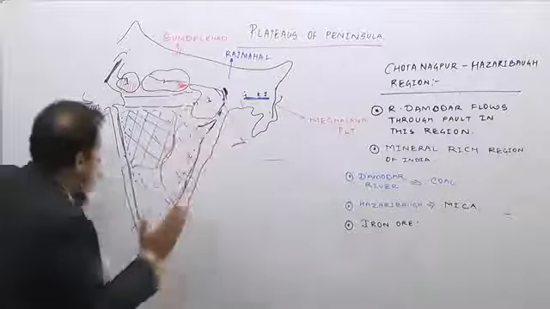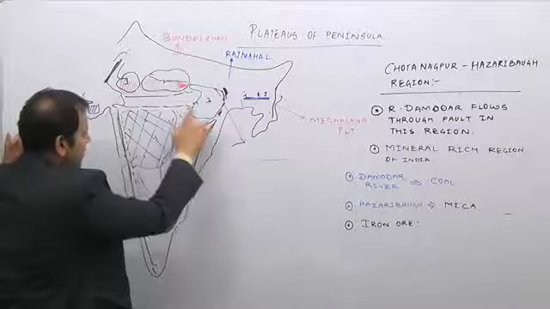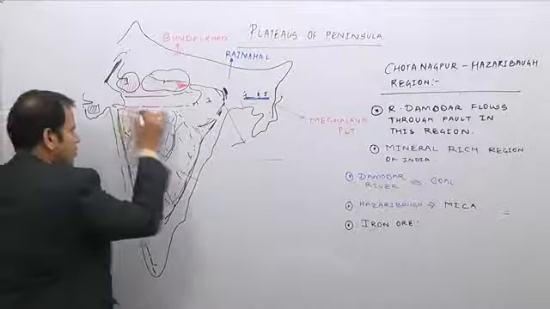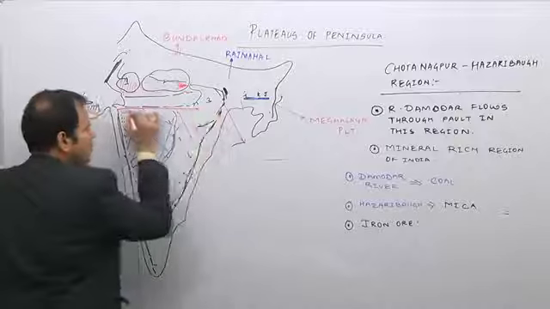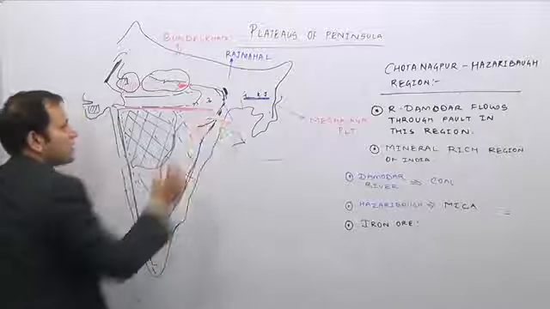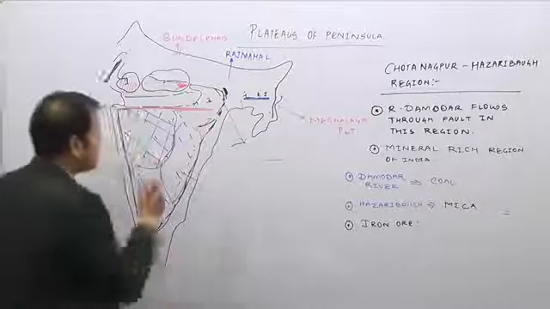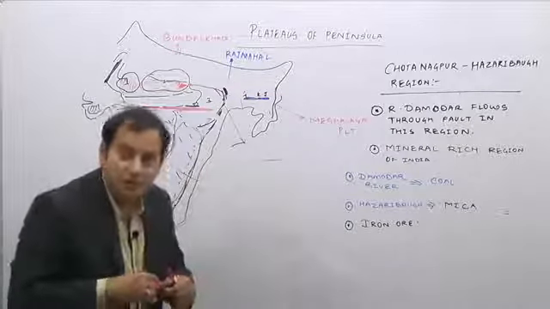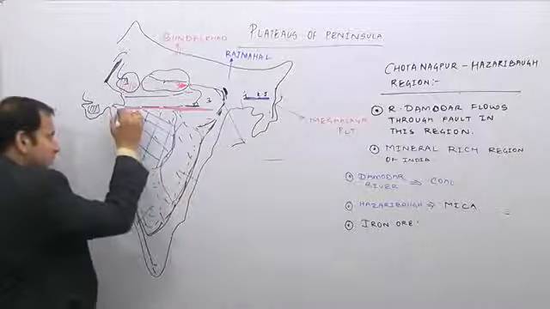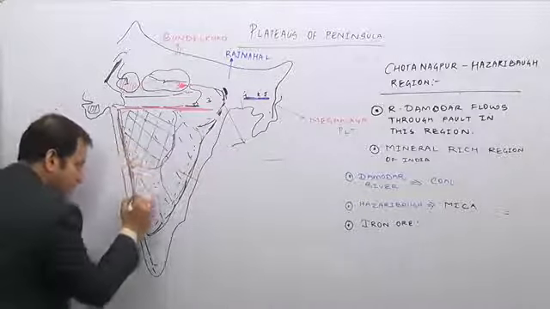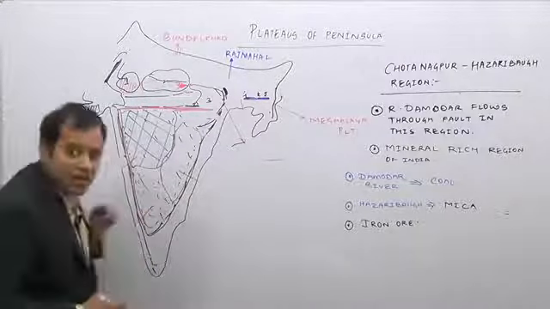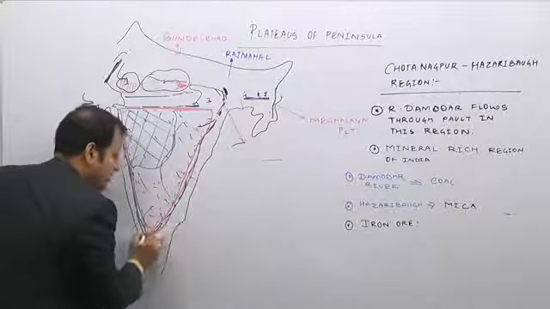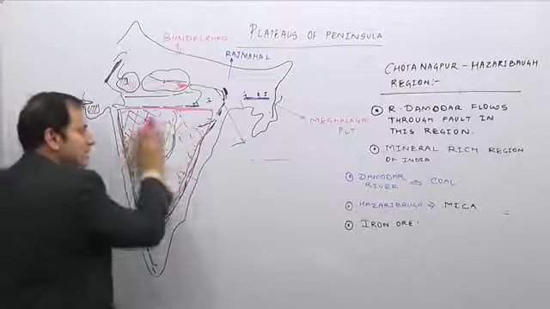Now look at this triangular part which lies here. Let me use the red color pen to show this triangular part. This triangular part lies to the south of the Satpuras, or we can say the triangular part whose northern boundary is the Satpura mountains. The triangular part whose western boundary is the Western Ghats of India, and whose eastern boundary is the Eastern Ghats of India. This entire triangular part,